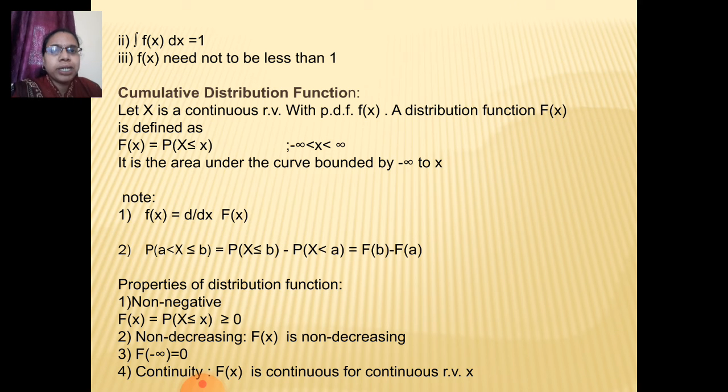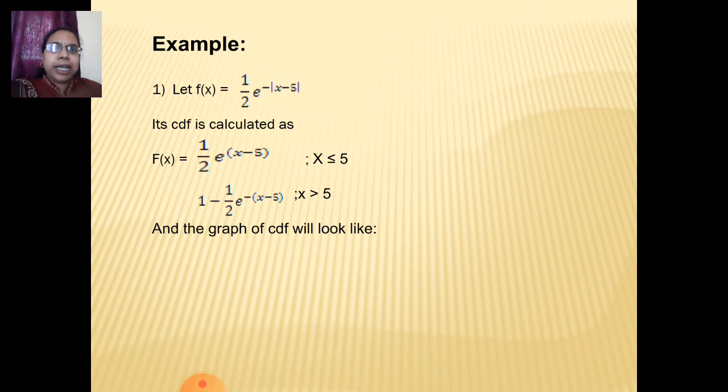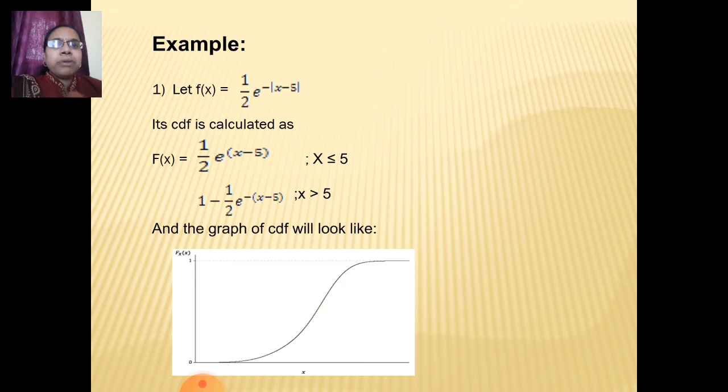There are some properties of distribution functions: it should be non-negative, greater than or equal to 0, it should be non-decreasing, and F of minus infinity is 0. The next property is continuity: F of x is continuous for a continuous random variable x. This is one example where we have calculated the CDF, and the graph of that will look like this.